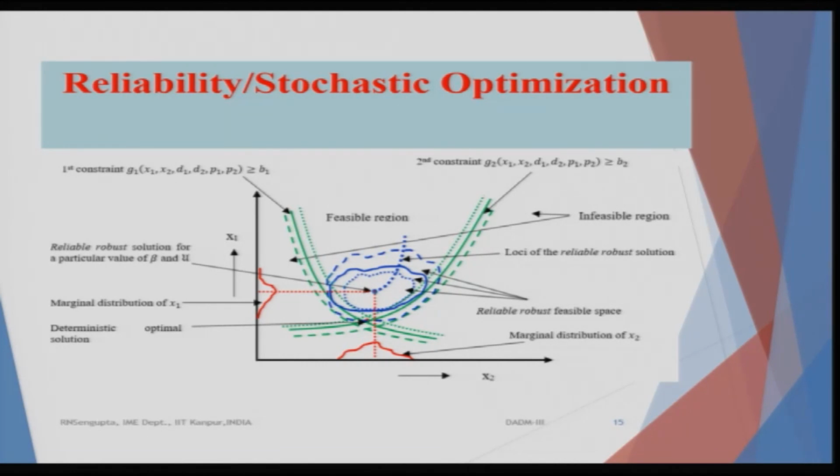Now, this diagram I have already discussed, but I will still go through it. So, here in the 2 dimension problem you have x1 along the y axis, x2 along the x axis, and the actual boundary for the deterministic constraint is the bold green line. I do not want to draw too much here because or else it will get cluttered, but if the camera is focused on this diagram I can continue talking.